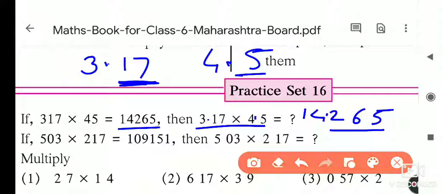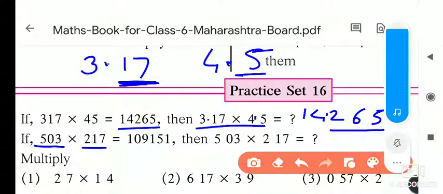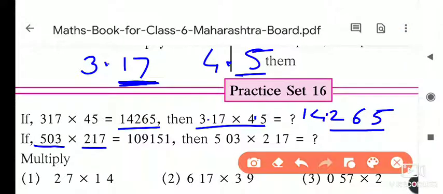Okay. The next question is the same. What did they give us here? 503 into 217. 503 into 217 is equal to 1,09,151. 1 lakh, here we give the comma, then reading will be easy. So 1,09,151. Now here we have to find the answer of 5.03 into 2.17.